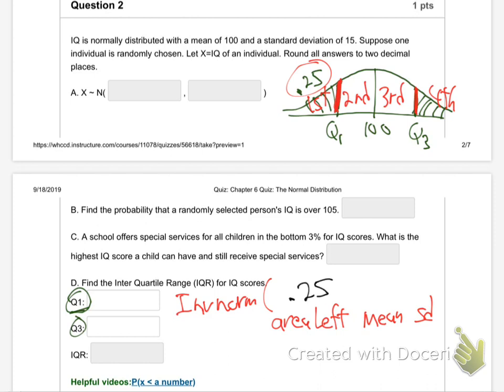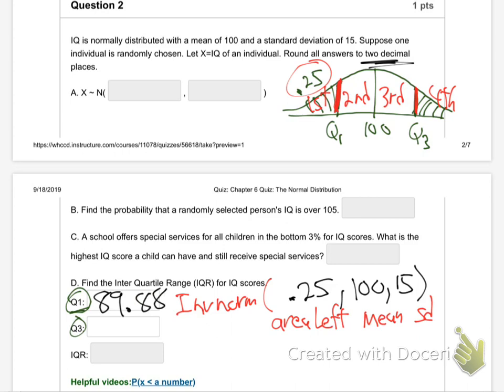25%, huh? 0.25. The mean is 100. Standard is 15. Hit the buttons on your calculator. I'll do it too. Getting 89. How many places? Is it 4 places again? 2. Round all answers to 2.